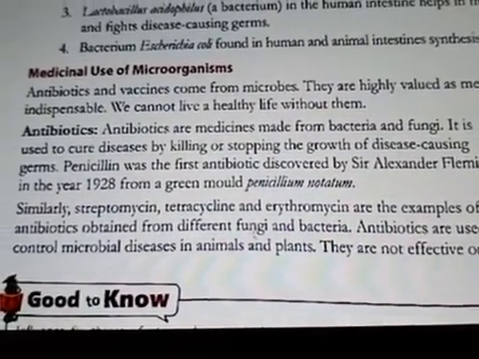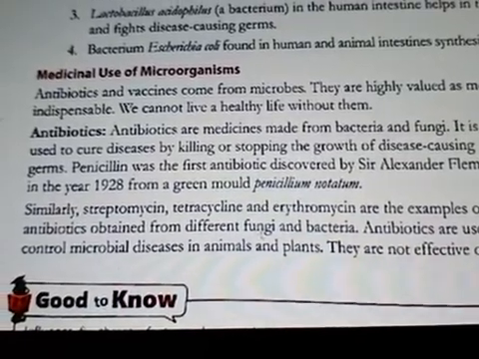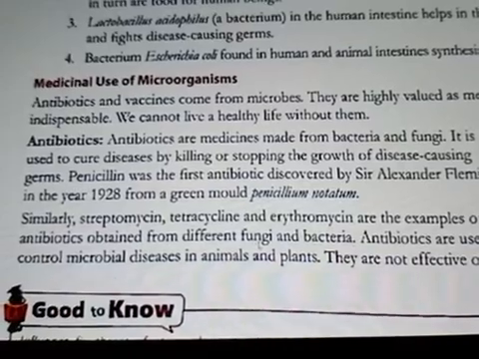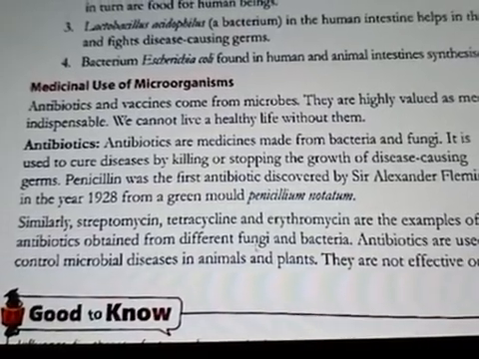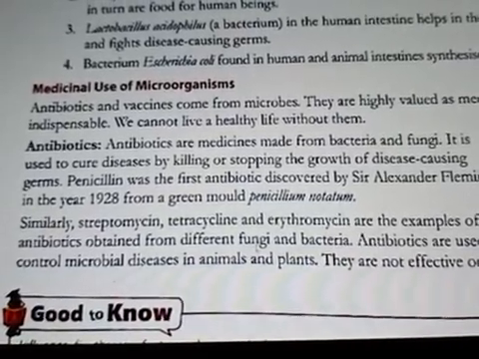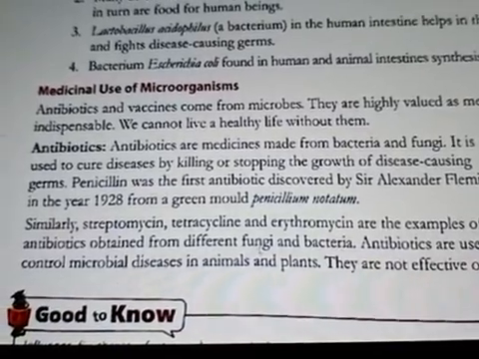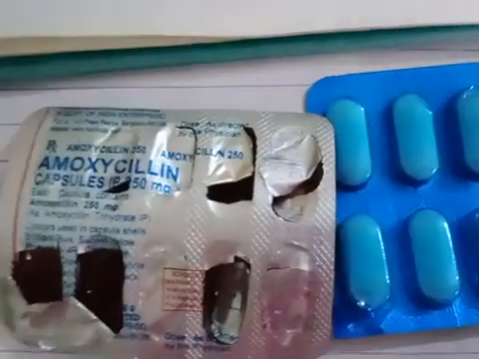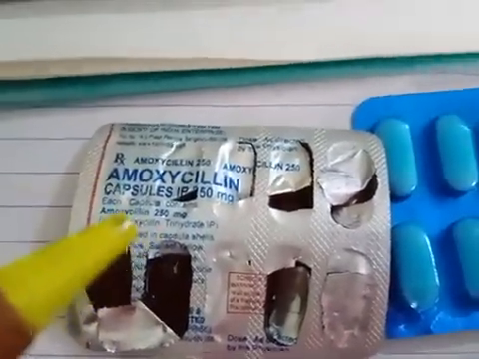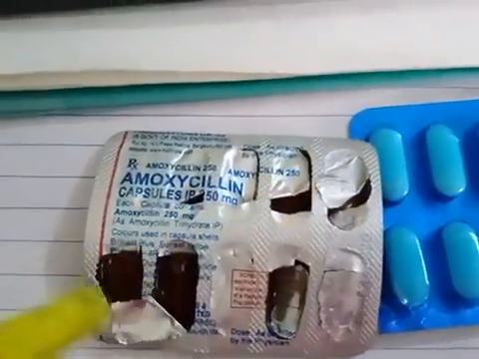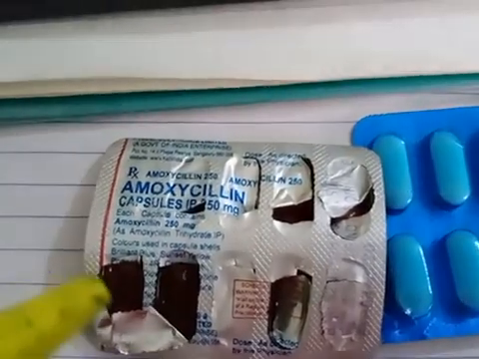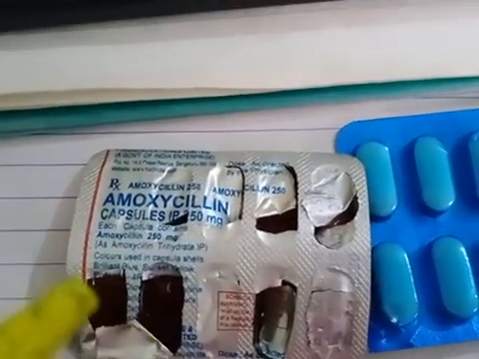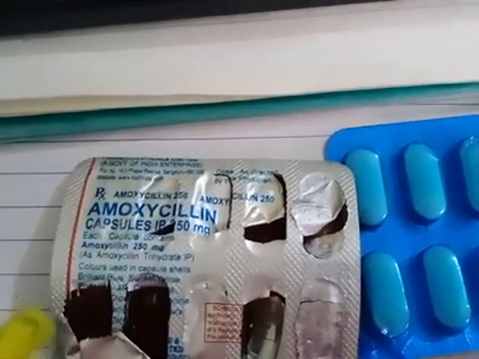As we all know, antibiotics are used to cure different types of diseases, but they are not effective for diseases caused by different types of virus. Now I will show you different pictures of antibiotics. See, these are the pictures of antibiotics like amoxicillin, erythrocin. So these are the types of antibiotics which help in curing different types of diseases, but are not effective in viral disease.